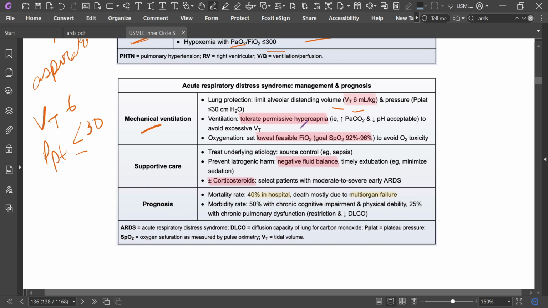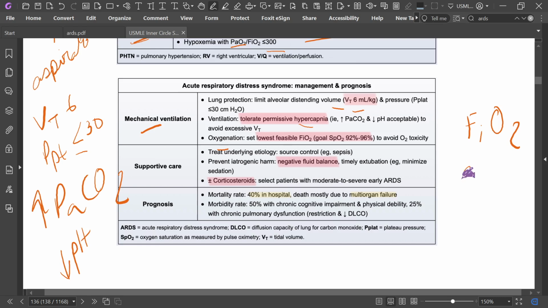Ventilation is tolerable permissive hypercapnia, increased PaCO2, decreased pH, to avoid excessive tidal volume. For oxygenation, set the lowest feasible FiO2, and our goal is to keep SpO2 at 92 to 96 to avoid oxygen toxicity.